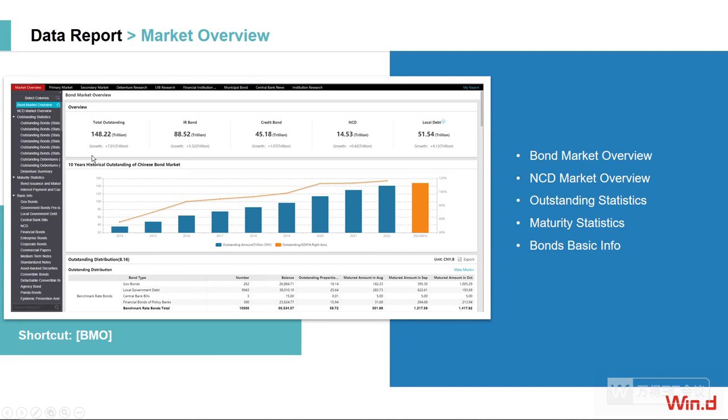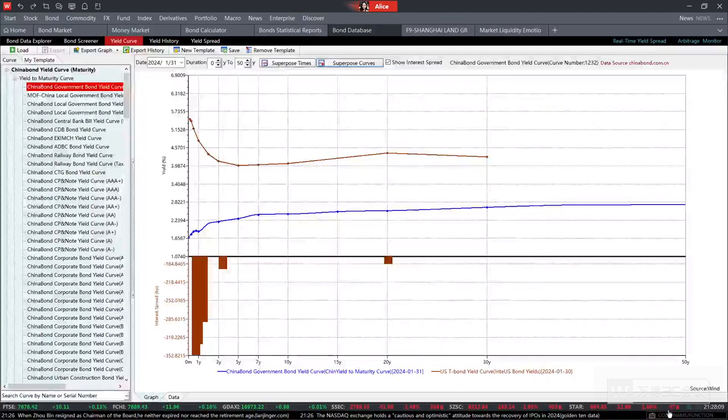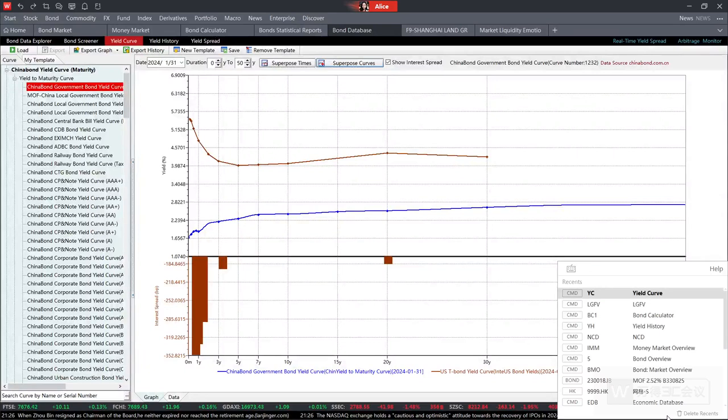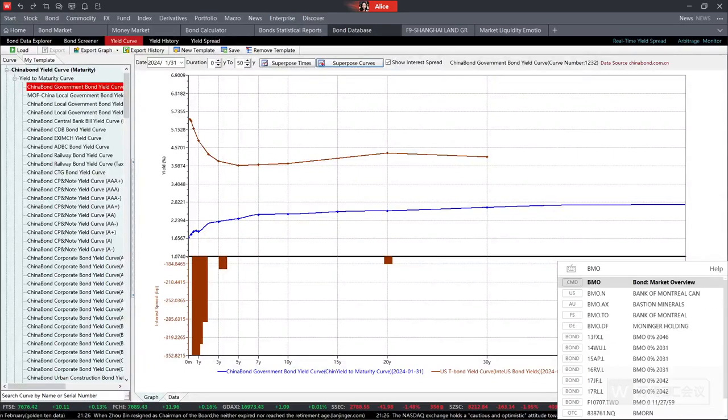In addition to the bond market overview, the most popular sections include the NCD market overview, the outstanding statistics, maturity statistics, the bond basket information, and so on. I will introduce each of them one by one later. First of all, we need to enter this page and find the information that we want. The shortcut is BMO. So we just enter the shortcut BMO to reach the bond market overview page.